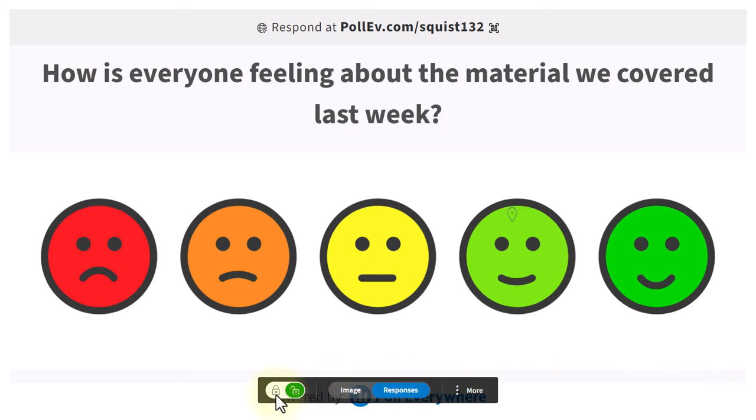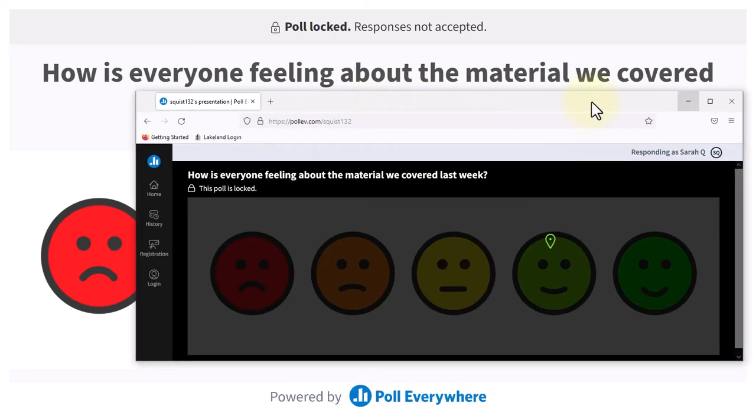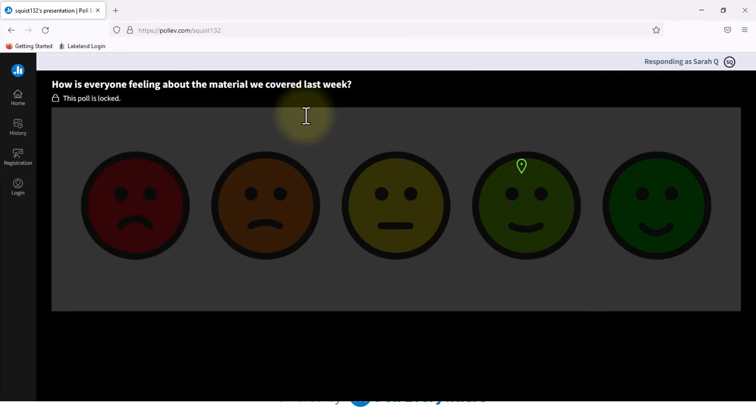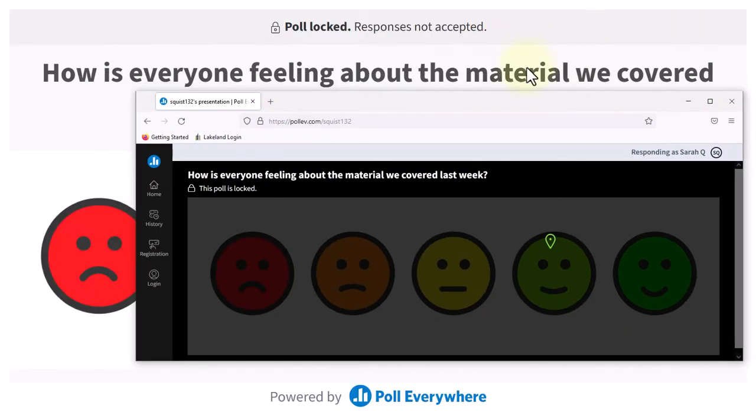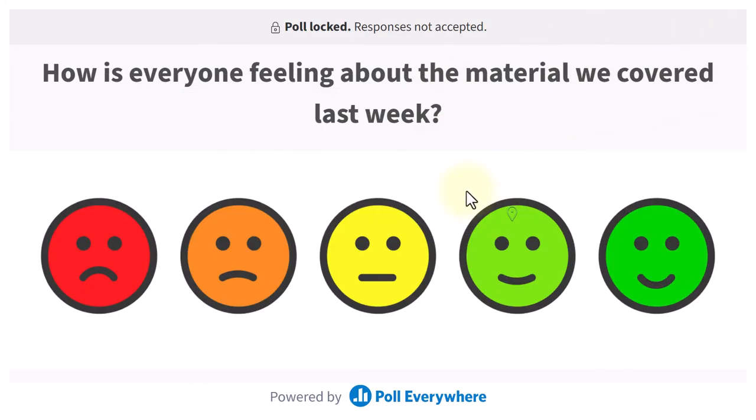If you toggle your mouse in the bottom when you're in presentation mode, when you're ready to lock the responses, you just simply press the lock. And what your students see on their end is they can no longer respond to that polling question. So when you want students to stop responding and focus back on your presentation or your shared screen, you can just toggle over the lock button, and then you can review the results before moving on. You can also clear responses from this slide before moving on to the next slide.